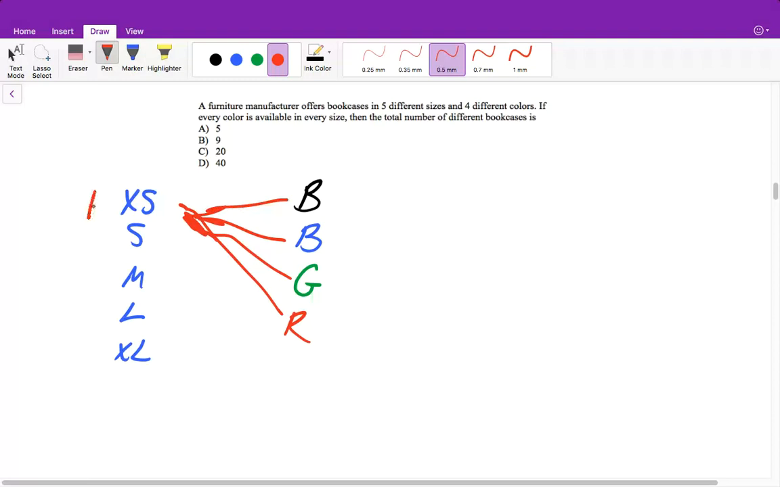So that means there's 4 bookcases for the extra small, 4 bookcases for the small, 4 for the medium, 4 for the large, and 4 for the extra large. If we add all these together, we would get a total of 20.